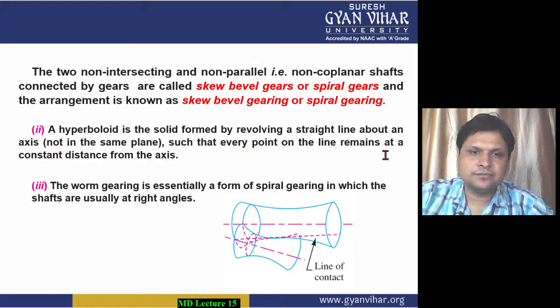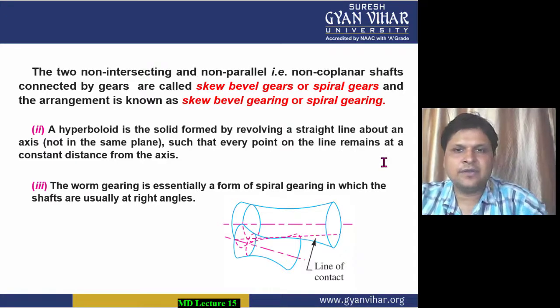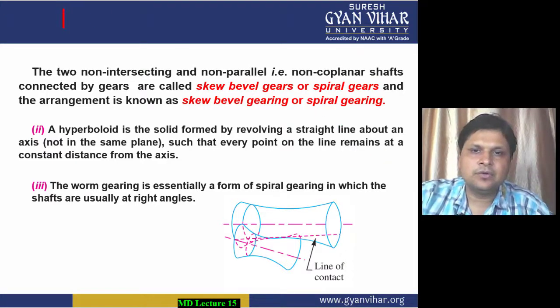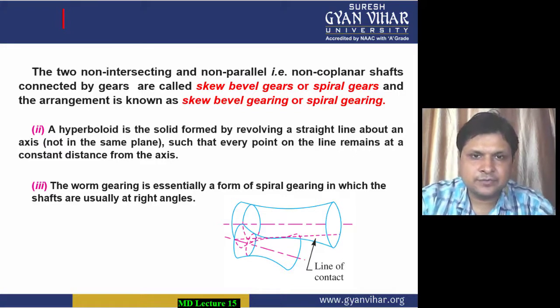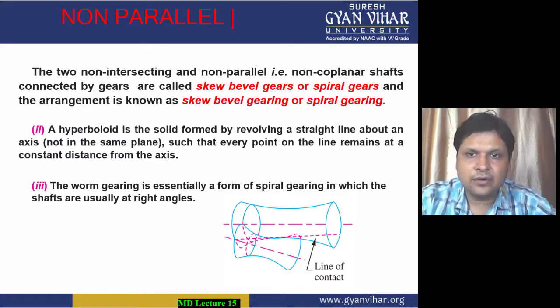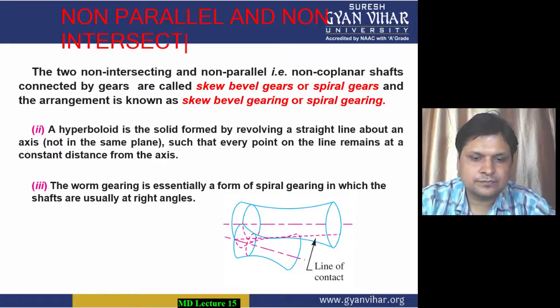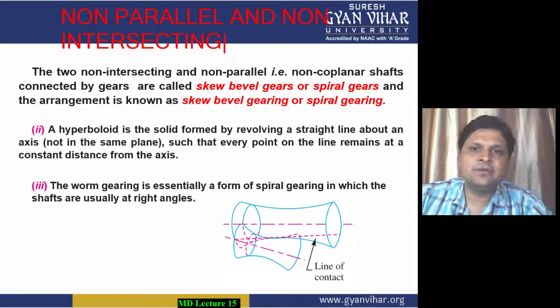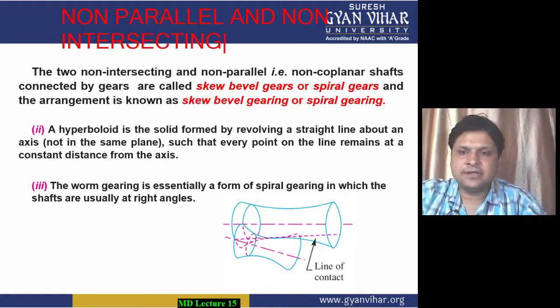All right, so this was rack and pinion gear. Then, students, for those types of gears which are used when the shafts are non-parallel as well as non-intersecting, neither parallel nor intersecting, in such cases we use the skew bevel gears, or the other name is the spiral gears.